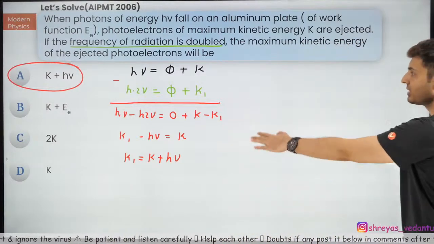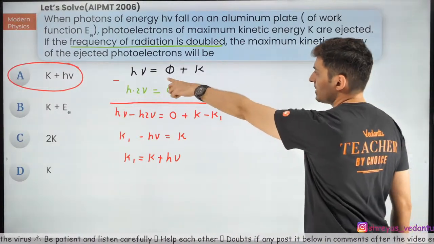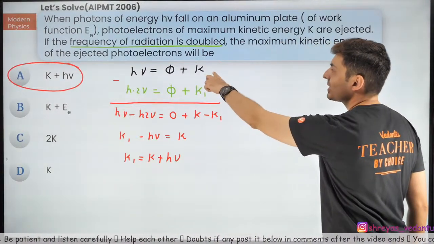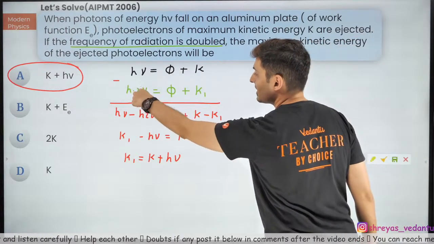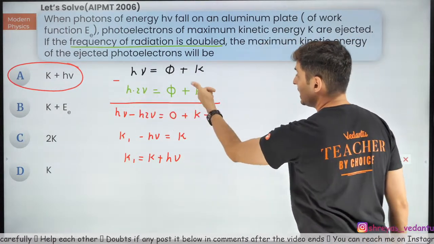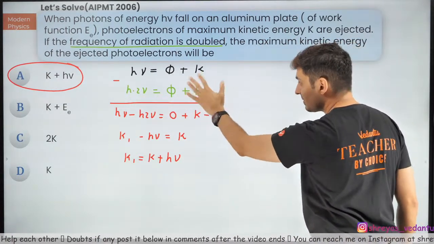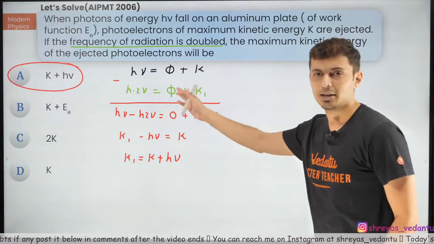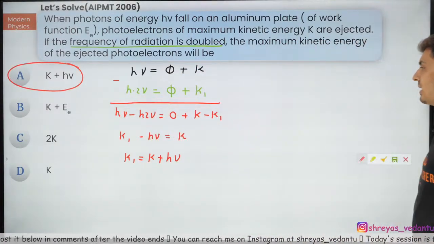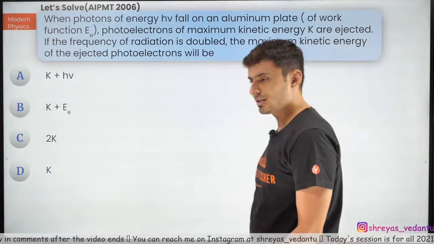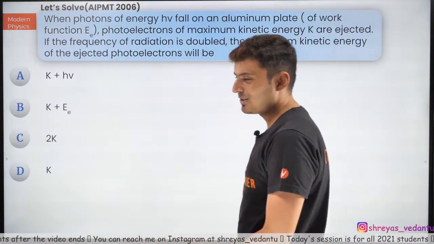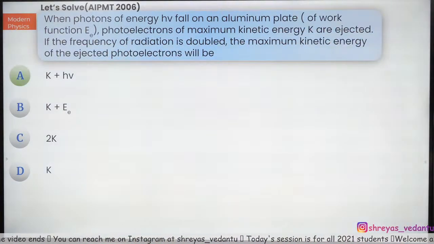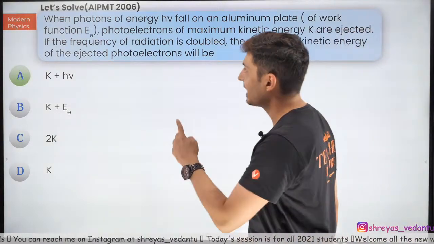That's the answer. Straightforward, simple equations. Two scenarios. First time the frequency was nu, kinetic energy was K. The frequency has been doubled, so the energy will double. Kinetic energy won't double. It will just become something else because there is a constant, phi, over here. Just eliminate phi because you don't need it and you will get the answer. Straightforward. Alright, excellent. Then it is not C. Be careful. It was option A, correct.